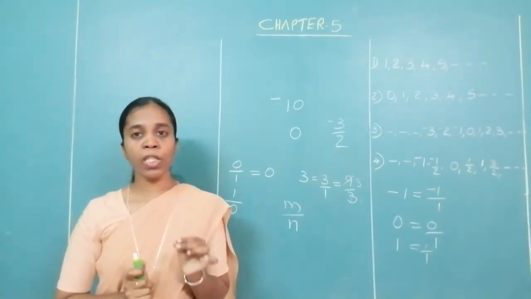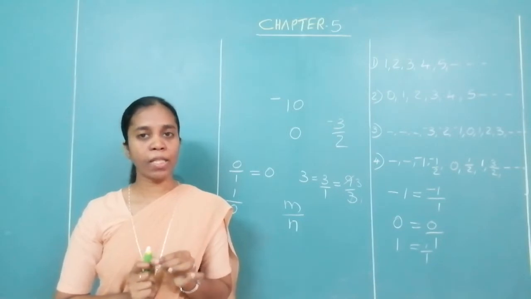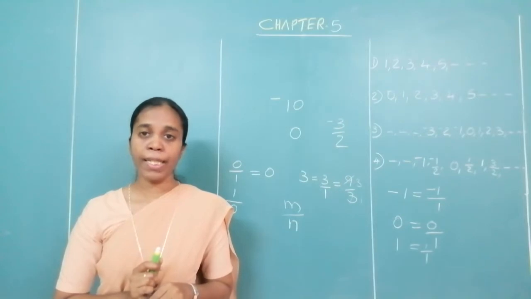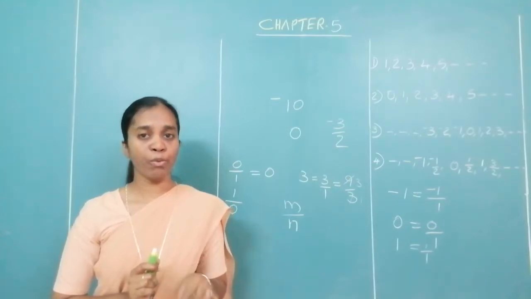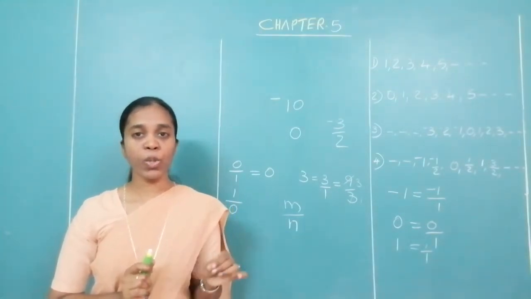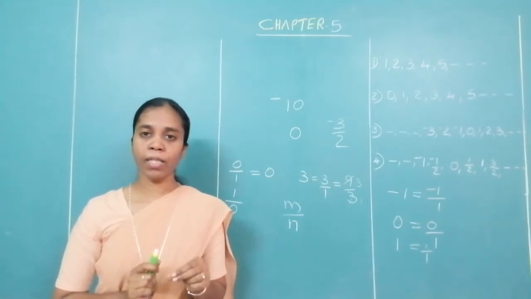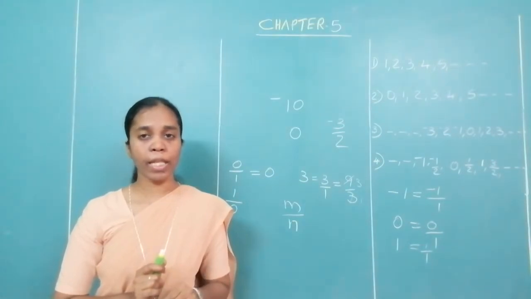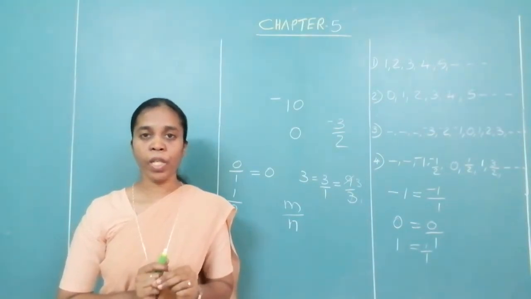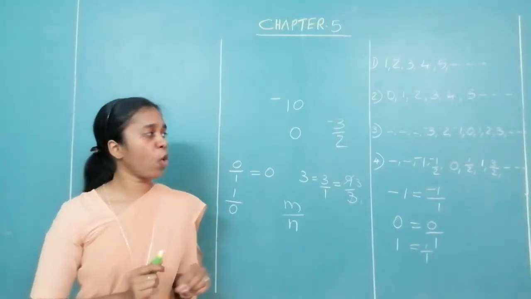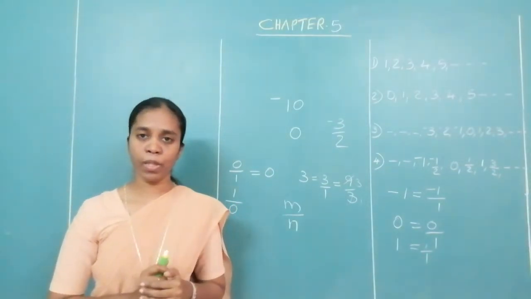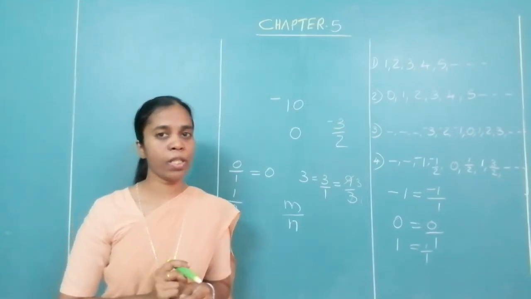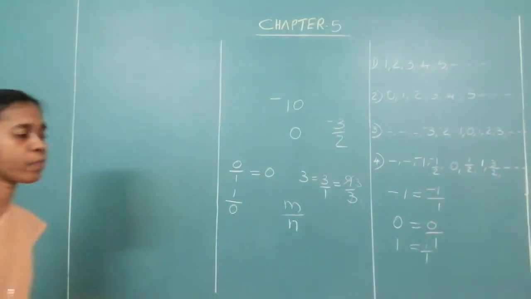If 0 is in the numerator, the answer is 0. If 0 is in the denominator, the answer cannot be found. I repeat, if 0 is in the numerator, the answer is 0. If 0 is in the denominator, the answer cannot be found. Now, we have to learn the operations on rational numbers. Which operations? Addition, subtraction, multiplication, division. So, let us look at it.